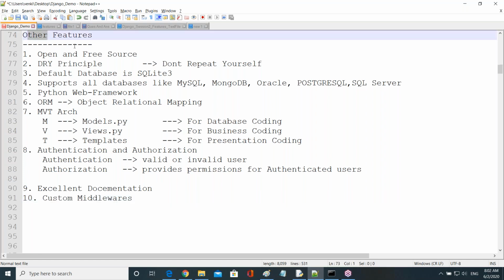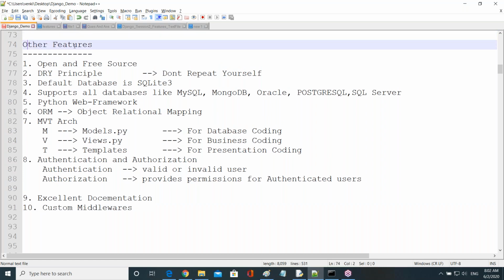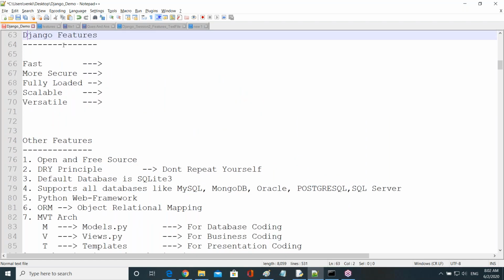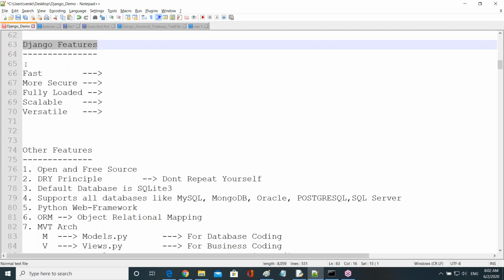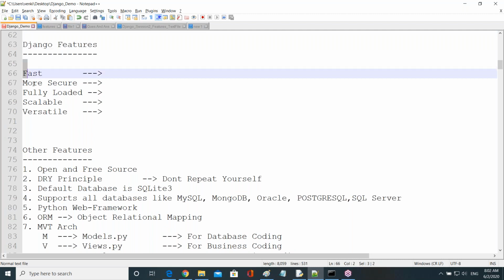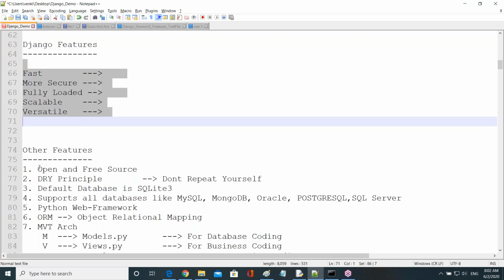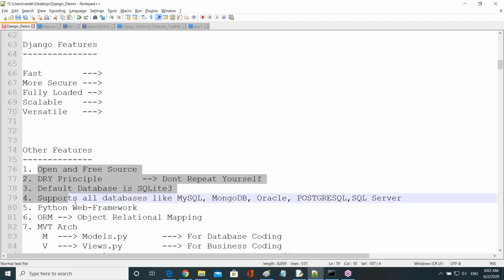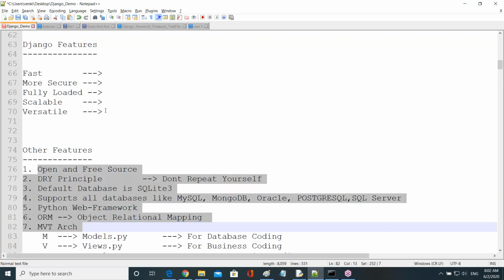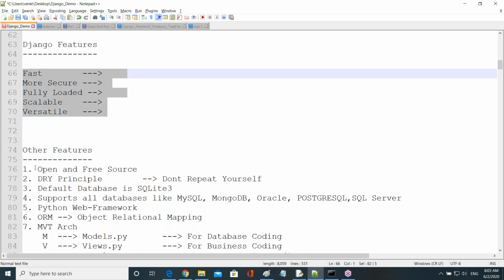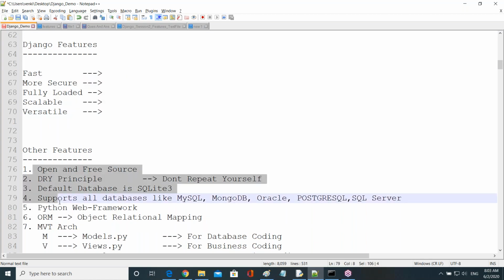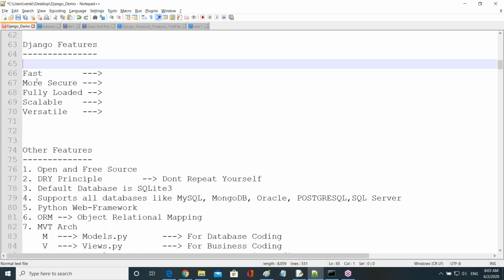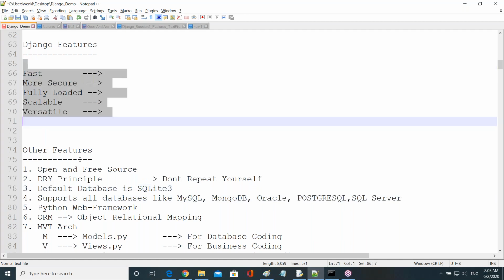But in an interview, guys, just observe the final point here. If they ask us for Django features, first of all we specify these 5 features, and then keep on continuing with the other features. Generally, don't stop after saying these 5 features. Just keep on continuing until they say okay, stop. So these are simply 15 features, guys.